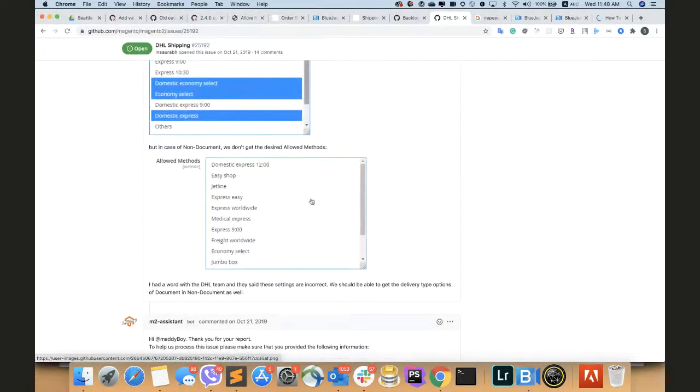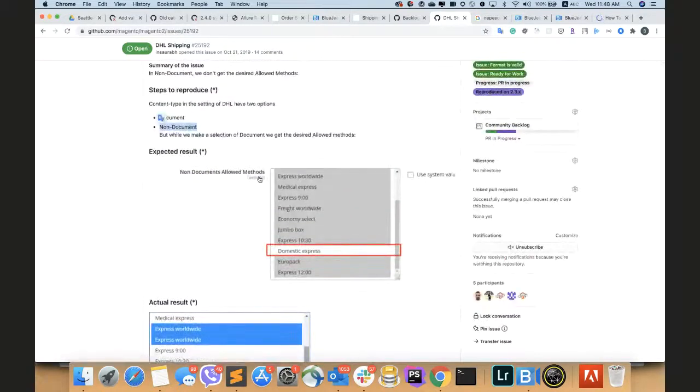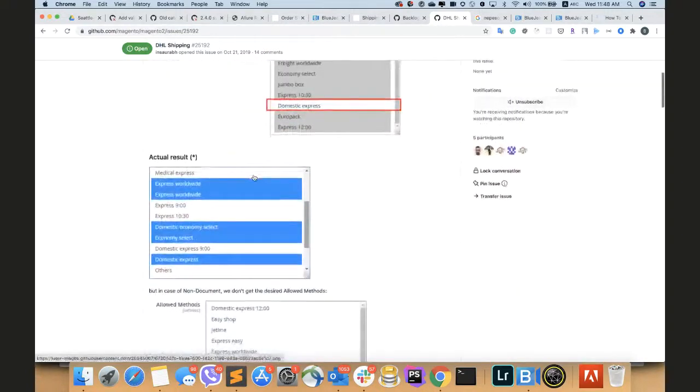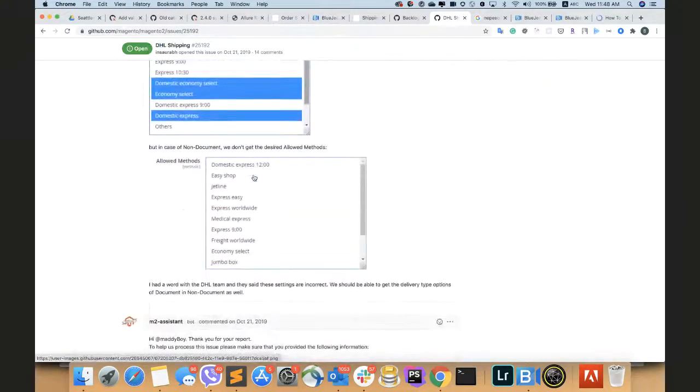But in our case, we don't have this option. We should have some delivery time to send the documents if we select the non-documents method. I don't know what behavior is correct.